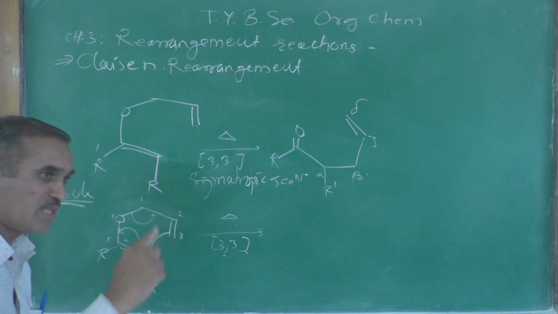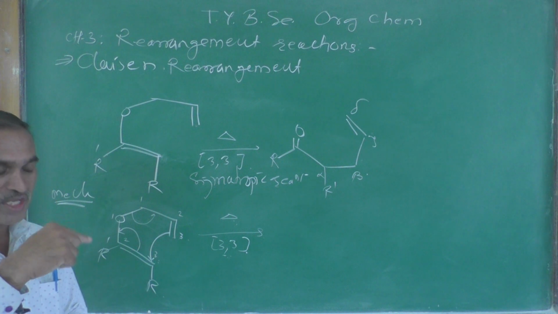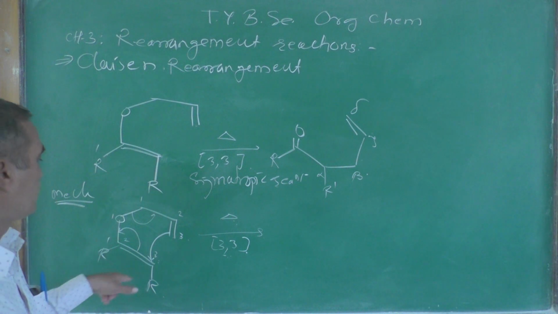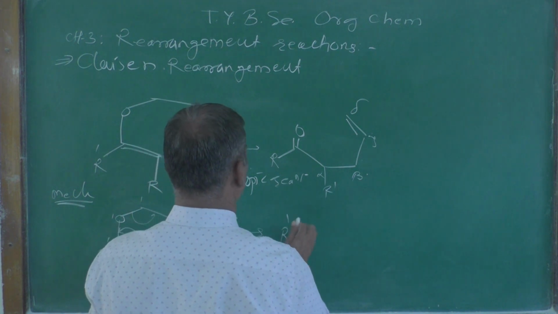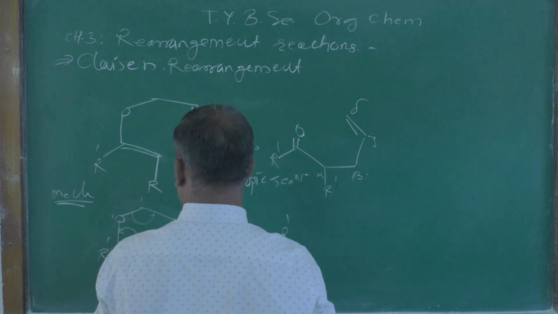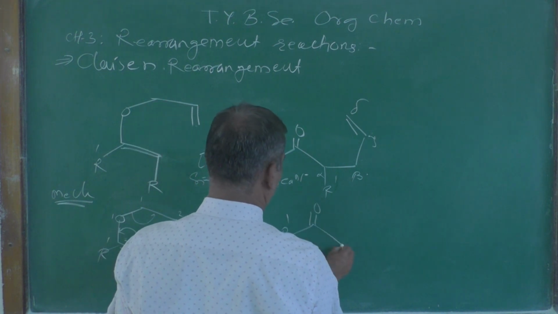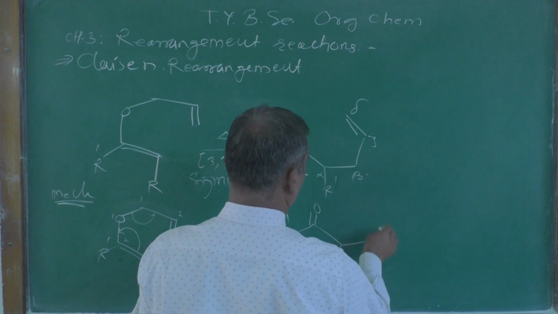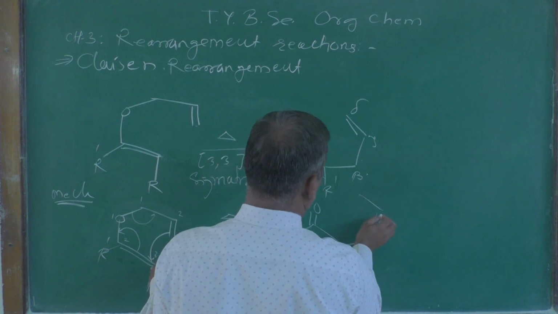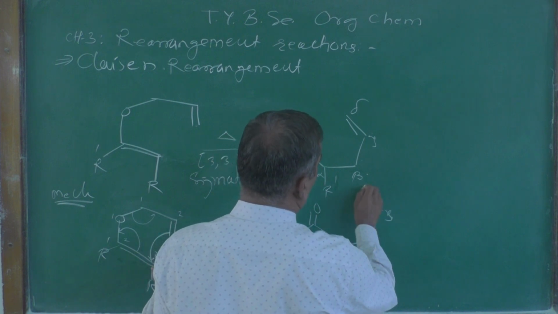So there is a cyclic movement or rotation of electrons, and we get here R dash, then C double bond O, then R, then the bonds forming, and here a double bond. This is alpha, beta, gamma and delta.